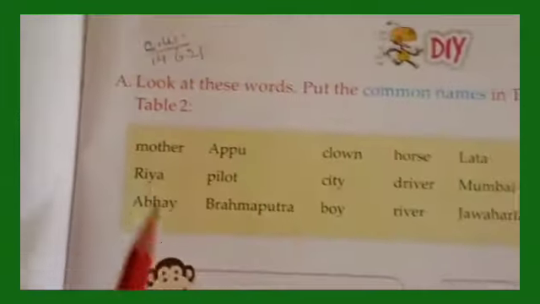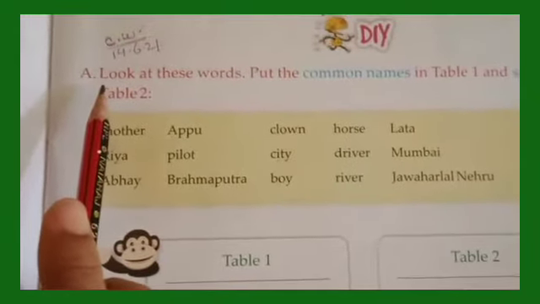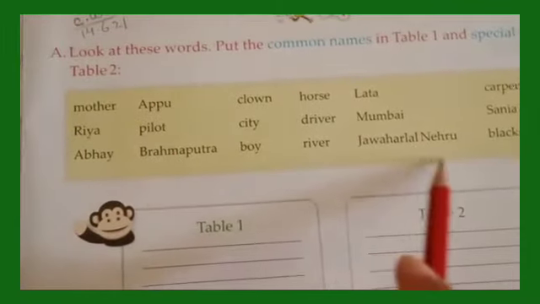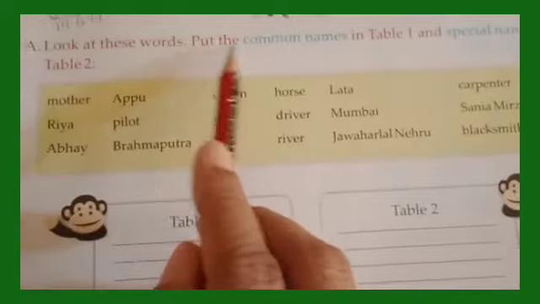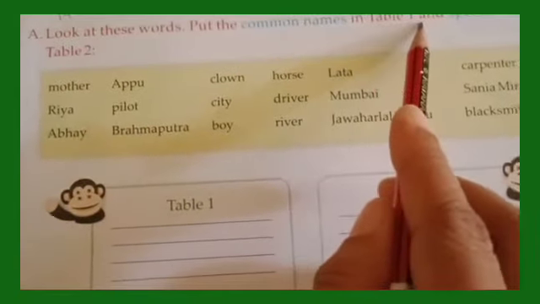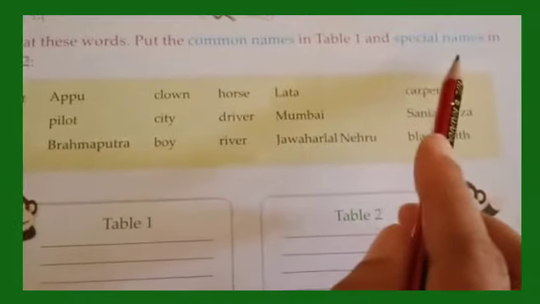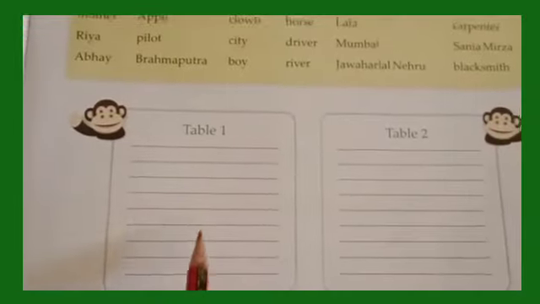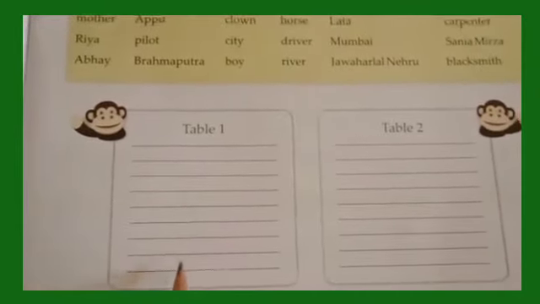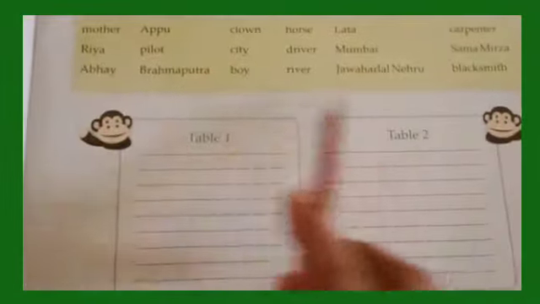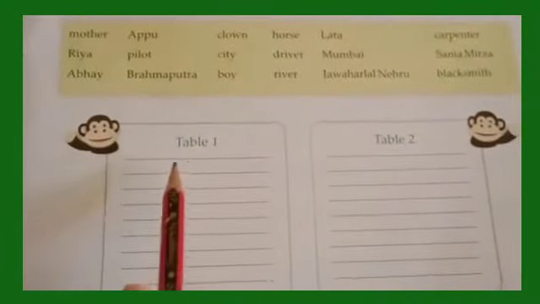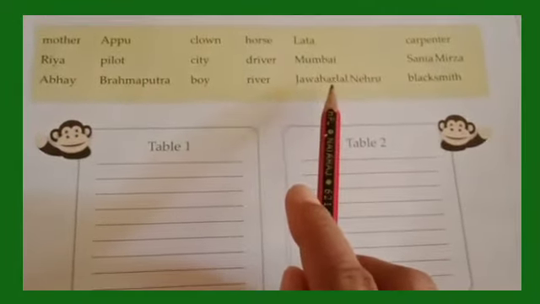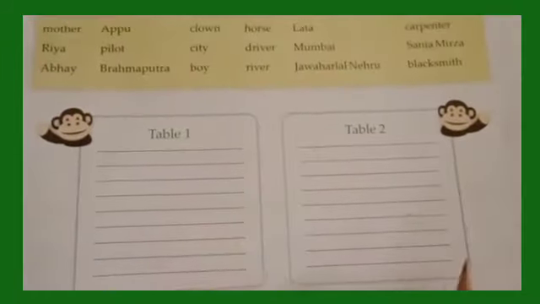Okay, so let us read what it is asking us to do. Look at these words, the words here in this box. Put the common names in table 1 and special names in table 2. So here you see table 1. We will look for the common names from here and write them in table 1. And then special names, that is special nouns, in table number 2.